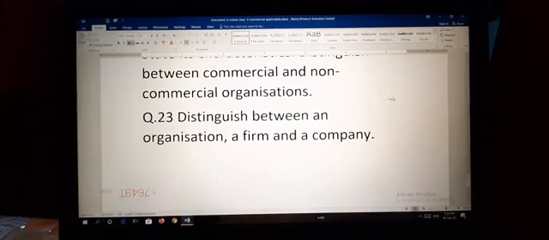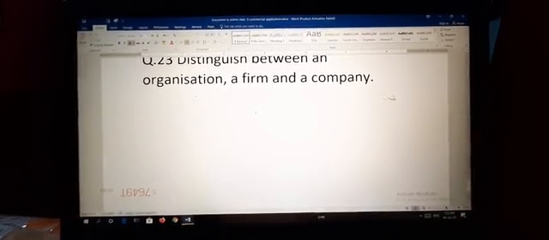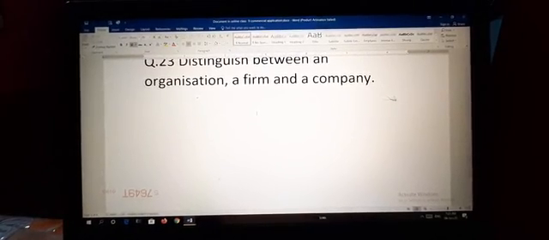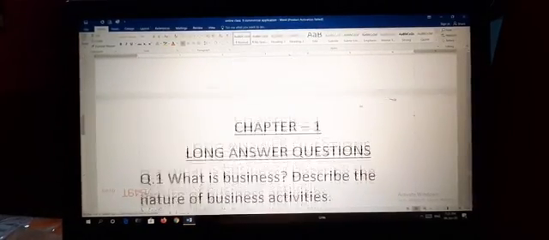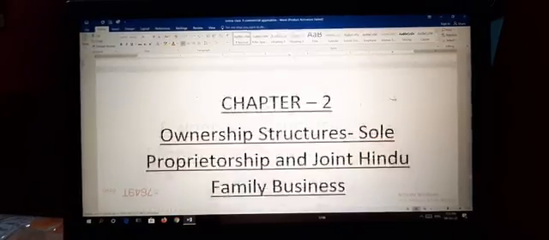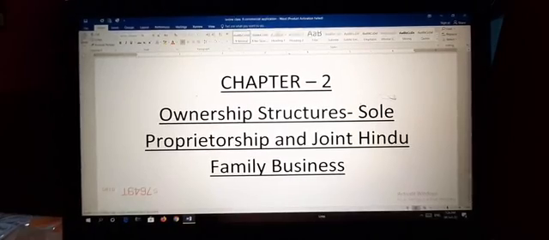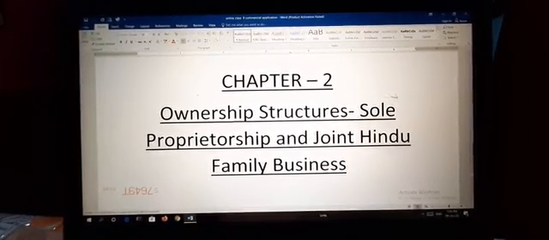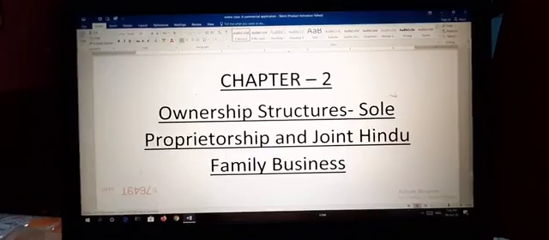Now I'm going to start the next chapter, that is chapter number 2. Now we will start the next chapter, chapter number 2, ownership structures, sole proprietorship and joint Hindu family business. In this chapter we will discuss the sole proprietorship business and joint Hindu family business.